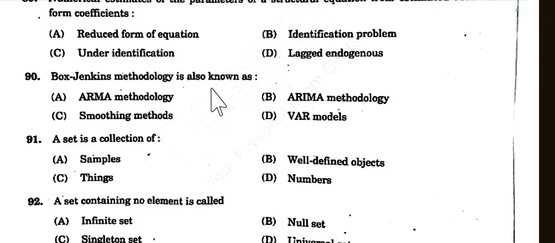Box-Jenkins methodology is also known as ARIMA methodology, option B, because Box-Jenkins methodology is a statistical process for fitting time series models using ARIMA. ARIMA means auto-regressive integrated moving average methodology. So option B is the right choice.